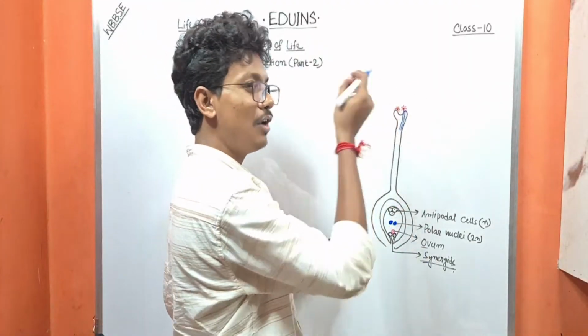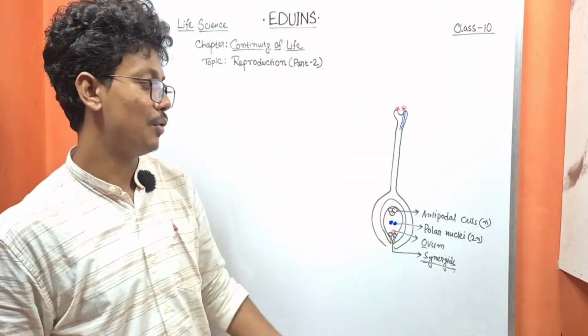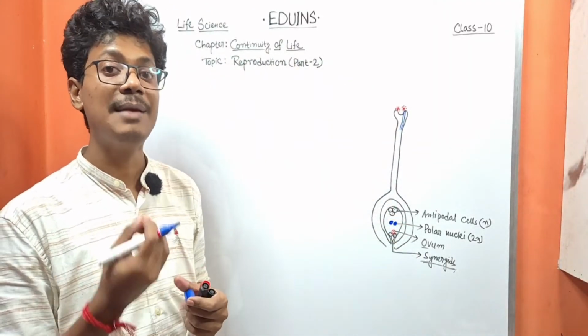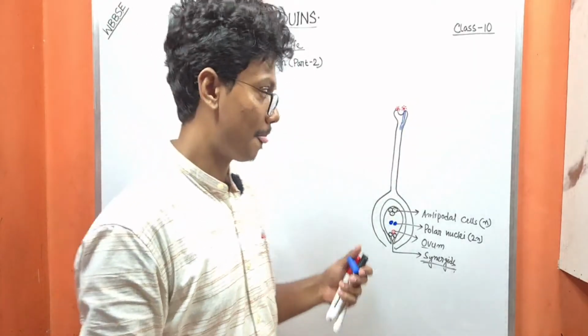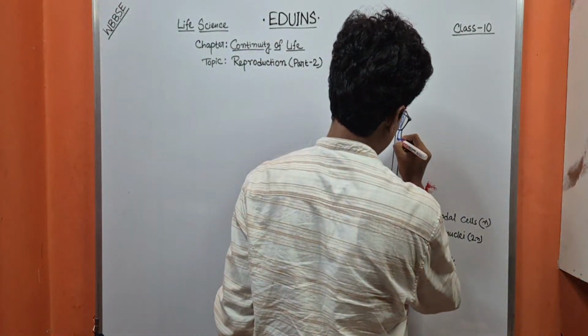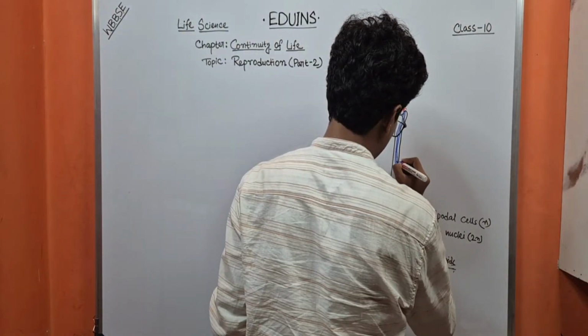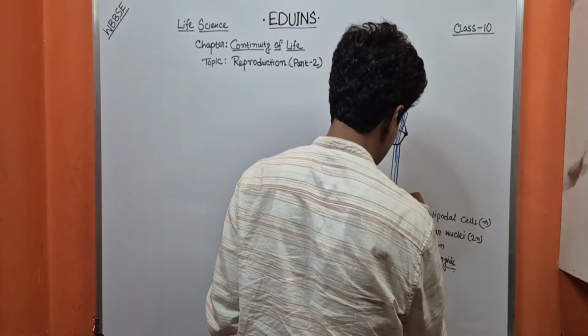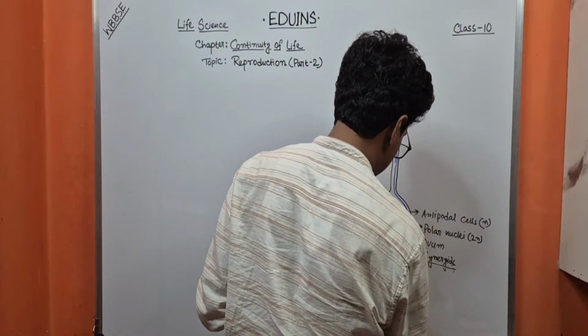The movement of the male gamete towards the female gamete with the help of a chemical sense, that chemical is boron. So it will form the pollen tube and reach the egg cell.